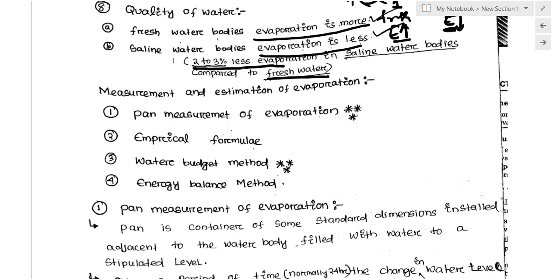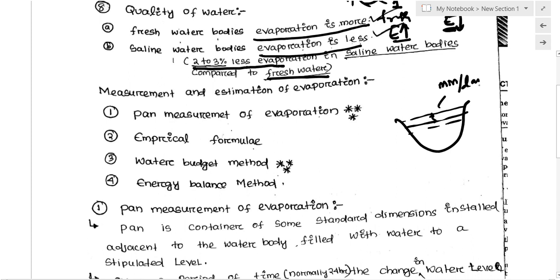Because in future, for whichever reservoir we are going to plan, the evaporation there should be less. Suppose this is a reservoir, a large area reservoir. Suppose a very small depth of water is evaporated; the rate of evaporation is experienced in millimeter per day. The depth of evaporation will be very small, but the reservoir surface area will be very huge. So the volume of water evaporated is the surface area of the reservoir times the depth of the water evaporated.